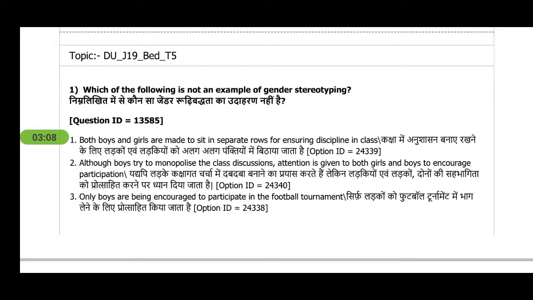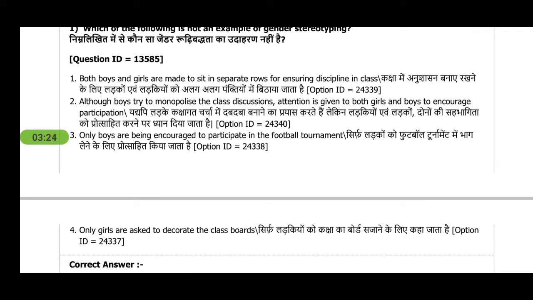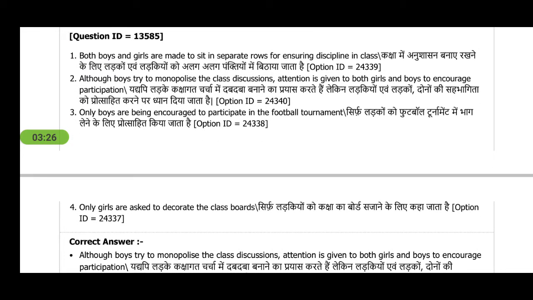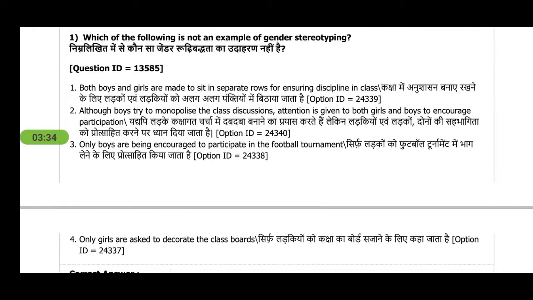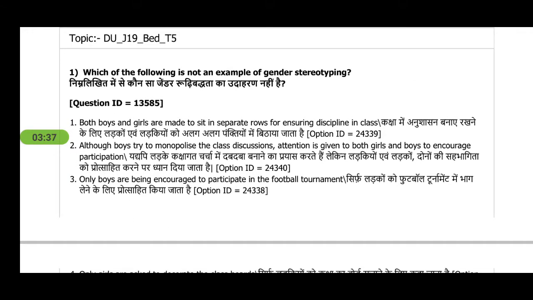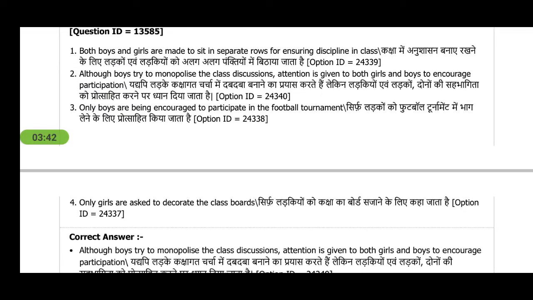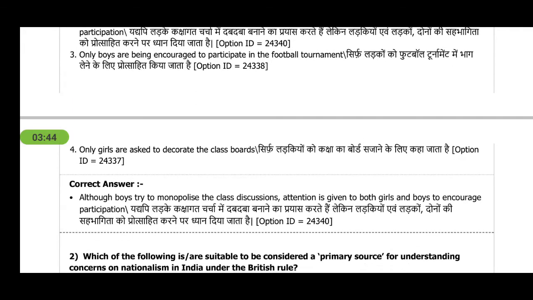Next question is, which of the following is not an example of gender stereotyping? Now see the word gender stereotyping. It's a negative word, so you'll have to see which situation is gender discriminating. So the answer is, although boys try to monopolize the class discussions, attention is given to both girls and boys to encourage participation. So the question was asking not an example of gender stereotyping, where we can see the equality between boys and girls.